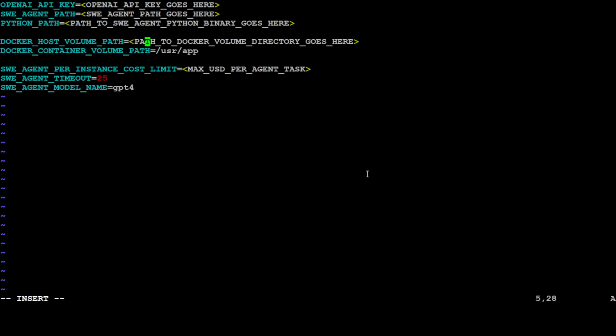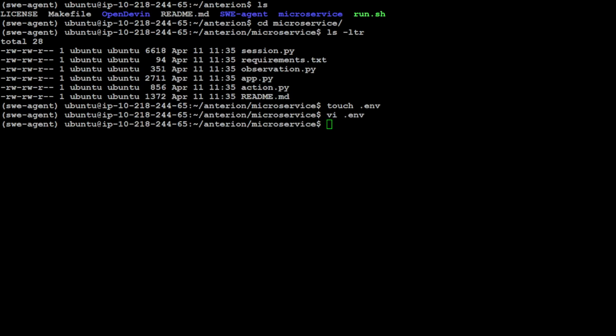So I'll just use the same one. So let me put in these values, save the file. I have saved all the keys and values.